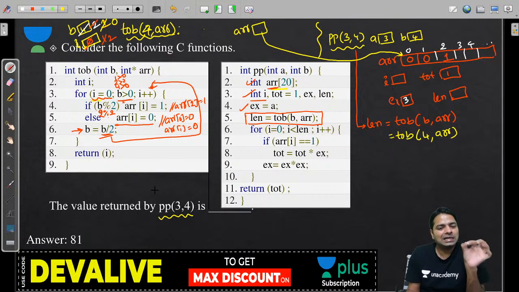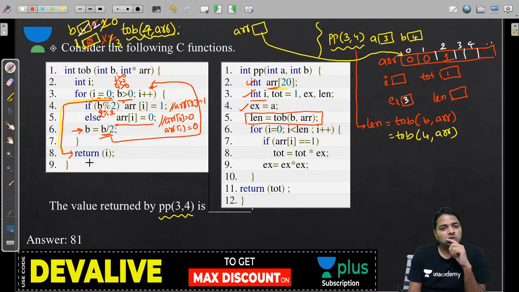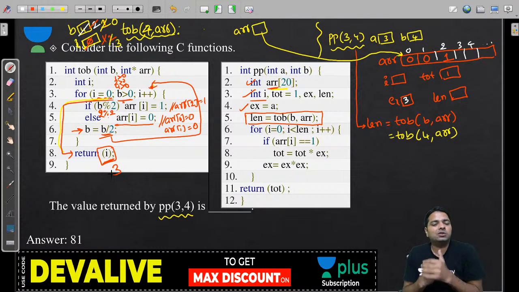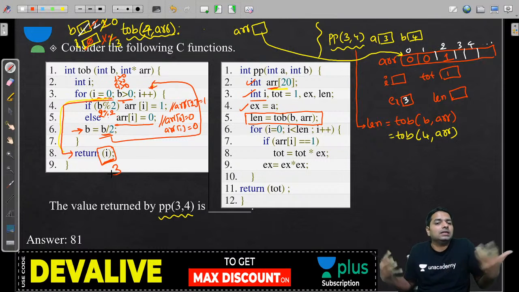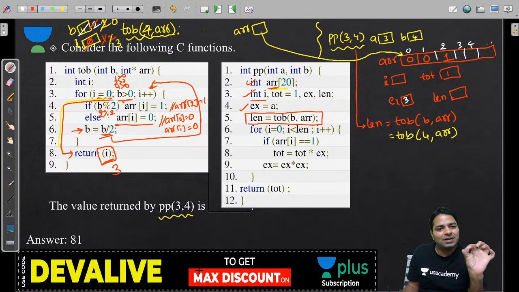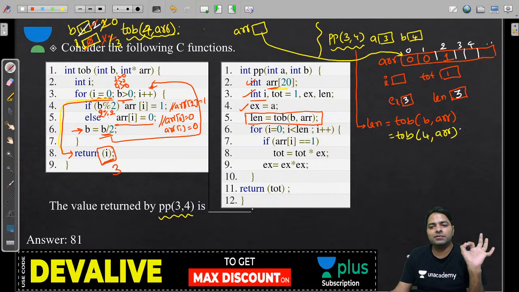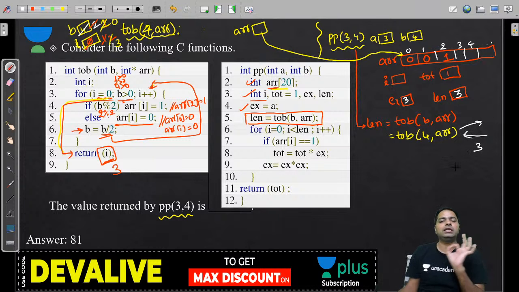Look at how I am calculating each and every position, I am catching it. Remember, i increments, so 3 I will do, and then b right now 0 greater than 0 fails, so you are coming from the condition to out of the loop. So b greater than 0 failed. Now return i. What is the i value? That is 3. So be careful. Are you returning b? Are you returning i? Are you returning something else? You are returning the i value, that is 3. So that len is going to catch that 3 now, everybody. So when we call and when we get back, we got a 3.